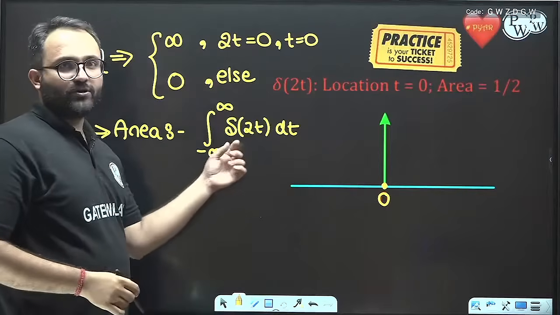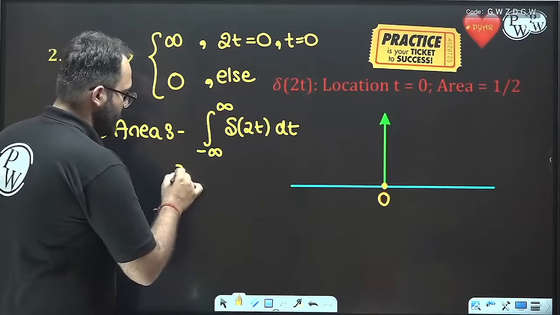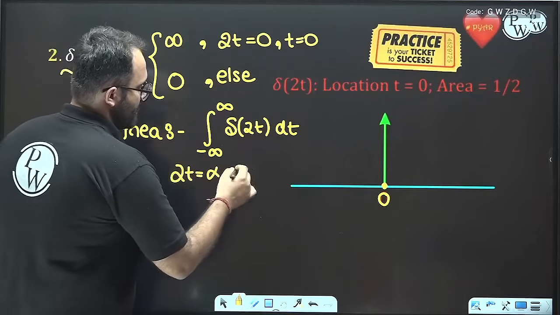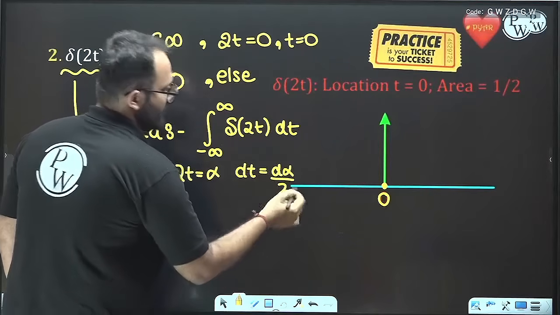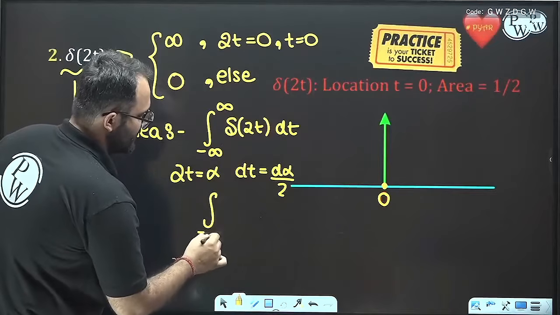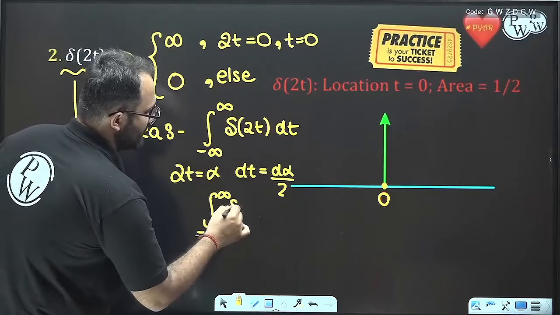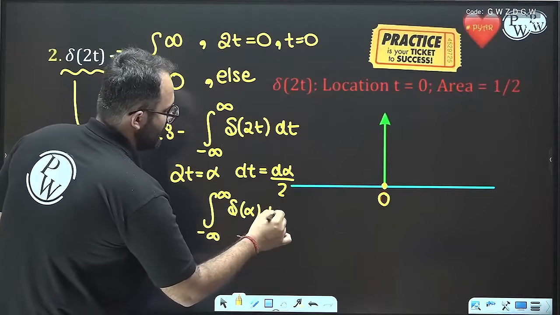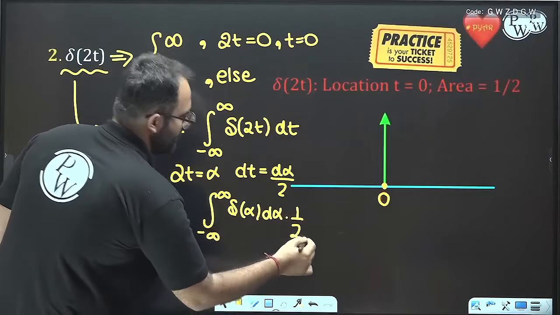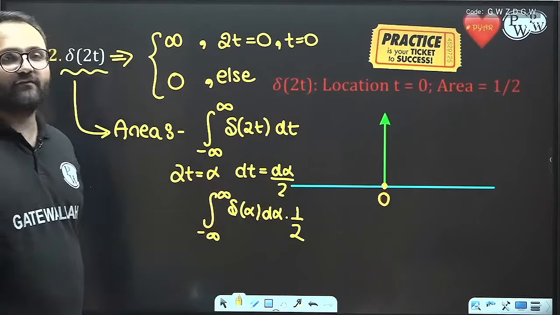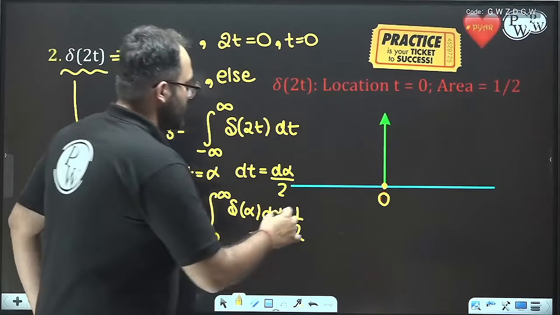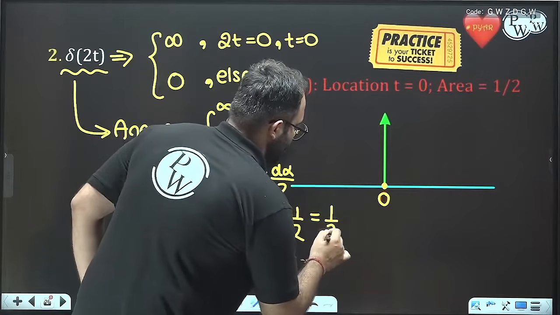Now we will put 2t equals alpha, so dt is equal to d alpha by 2. So this integration will become integral from minus infinity to infinity of delta alpha d alpha by 2. Now we know that the integral of delta alpha d alpha is 1. So we can see that the area is 1 by 2.